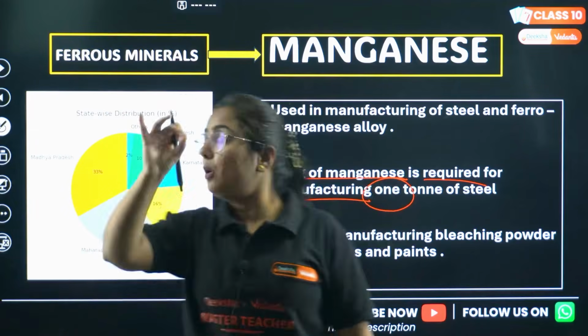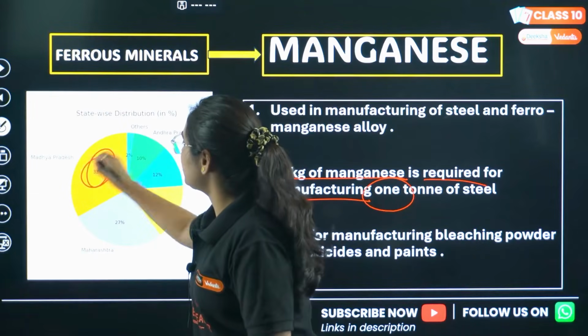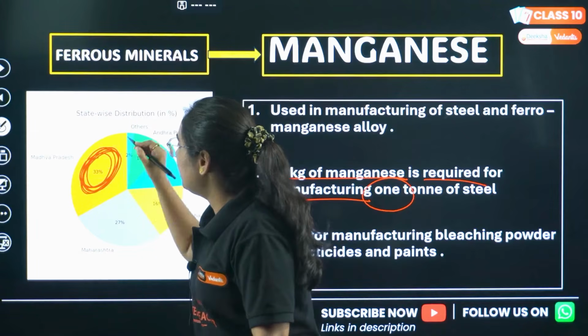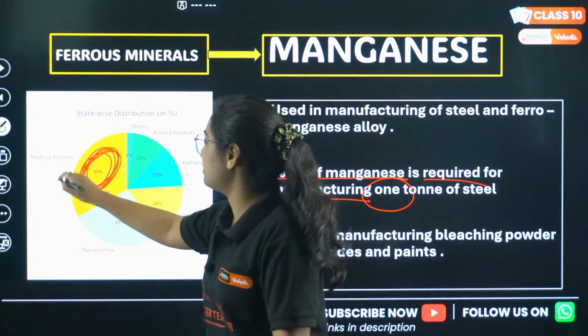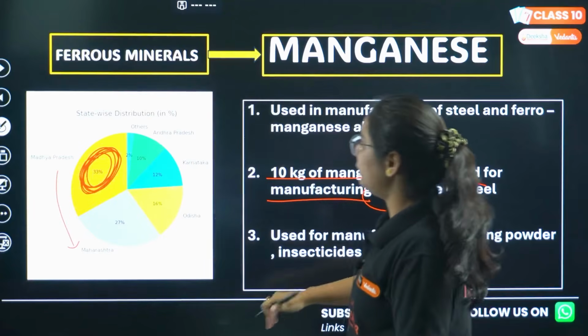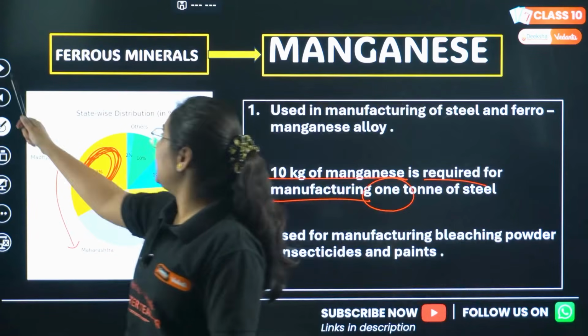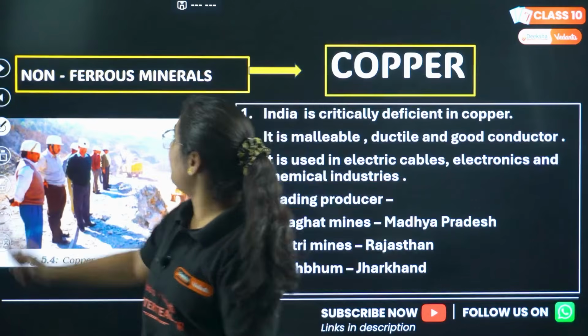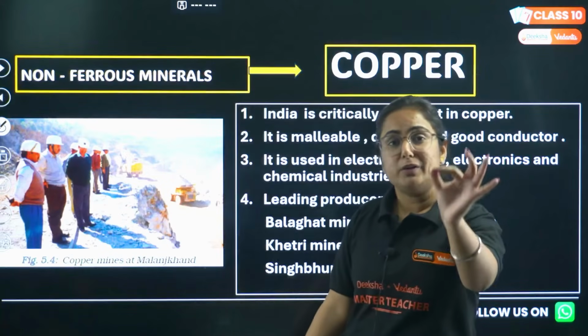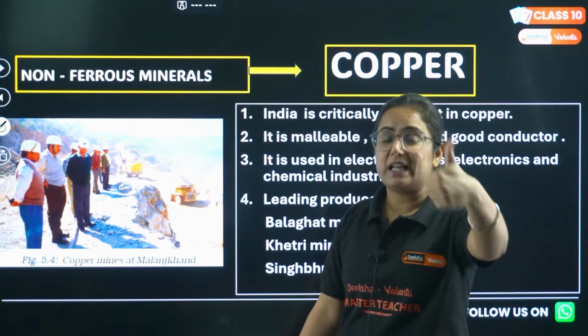And do you know which area in India? Madhya Pradesh is the major state in which manganese is available, and that is 33%. Right after Madhya Pradesh, it is Maharashtra with 27%. Again, why it is used? It is used to make steel. It is used in the production of steel. Okay, we have ended with ferrous minerals in which we studied iron and manganese.